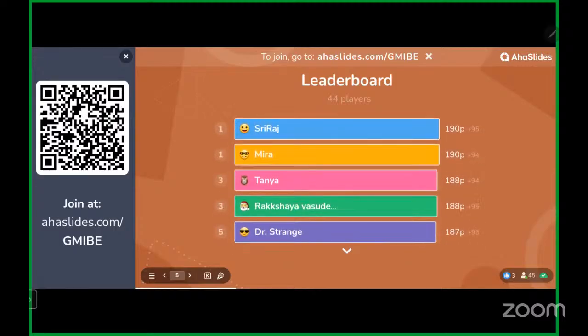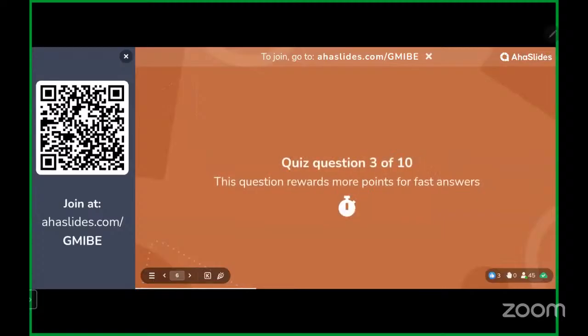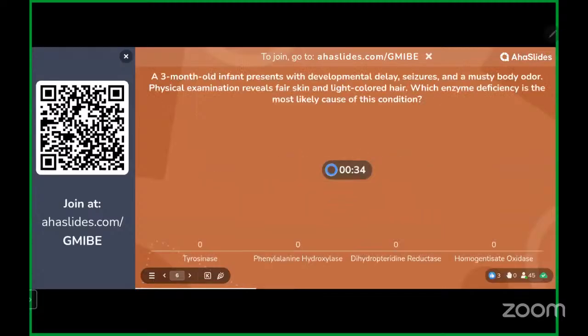Right now we have Sriraj and Meera both leading, followed by Tanya, Rakshaya, and Dr. Strange. So let's move on to the third question. The third question is a 3-month-old infant presents with developmental delay, seizures, and a musty body odor.